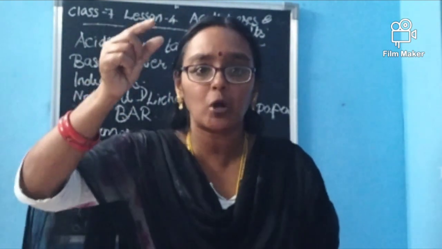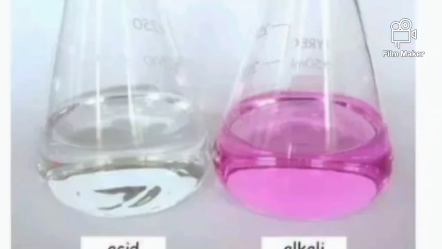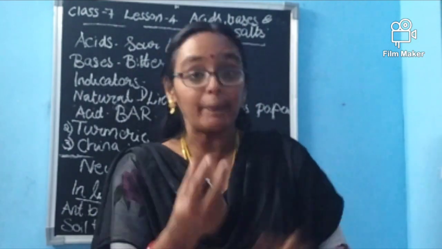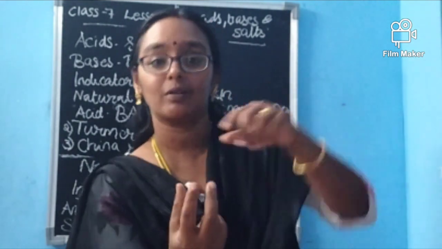When we are adding one more drop of base, what will happen? The solution will become basic, so the color will change to pink. Okay, if the color has changed to pink, if you are adding a little hydrochloric acid, what will happen? It will again change into colorless, because acid will be more.